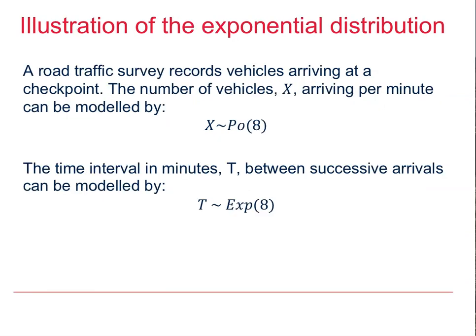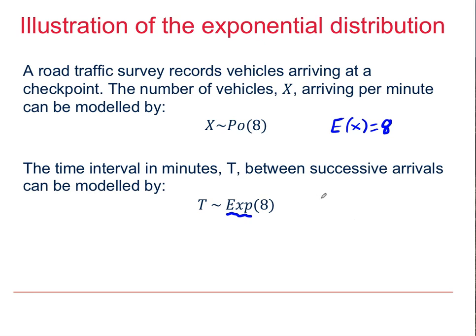Please pause a moment to read the illustration. Here we have random vehicle arrivals to a traffic checkpoint. The parameter lambda, the constant rate of random arrivals, is 8 per minute. Remember, this means the expected value of x is 8. The time interval between arrivals is modelled by the exponential distribution with the same parameter 8.